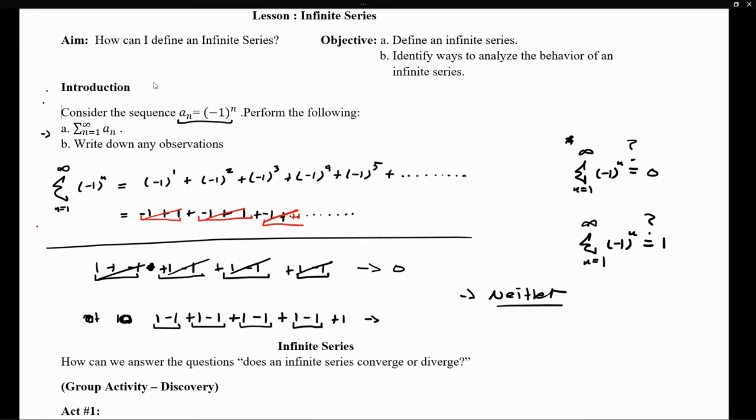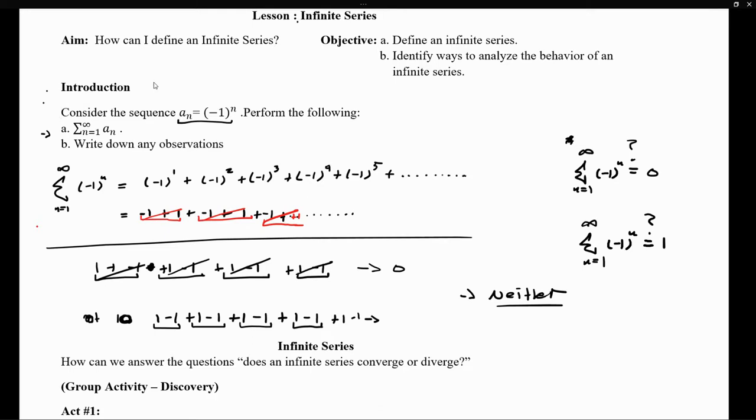So if you're saying that the sum is equivalent to 0, I can always find one term after your conclusion and make the conclusion that it is -1. And if you're saying that the infinite sum goes to 1, well, I can always say that the next term is going to be -1 and then go back to 0. So notice that it is neither of those two. And this is exactly our lesson for today.